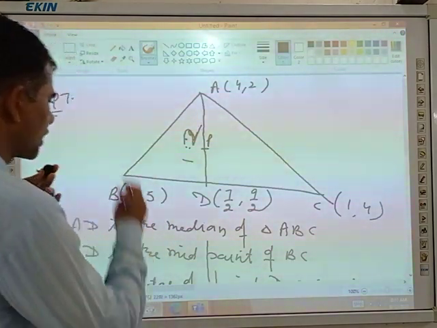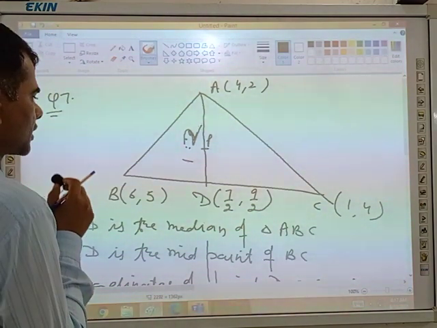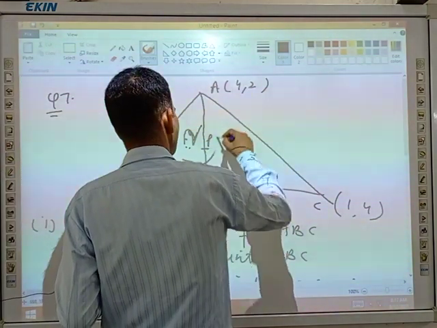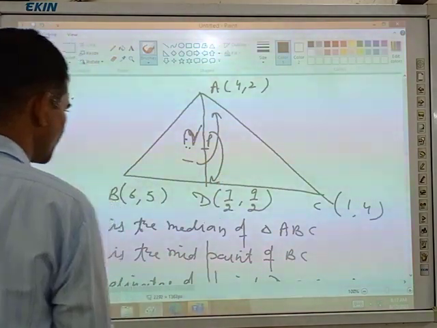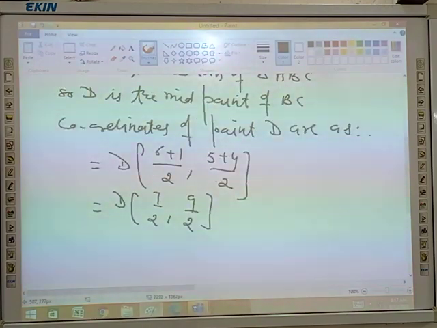How can you find the coordinate of point P? By using the section formula. One goes this side, and two will come this side. Okay? Yes, sir.